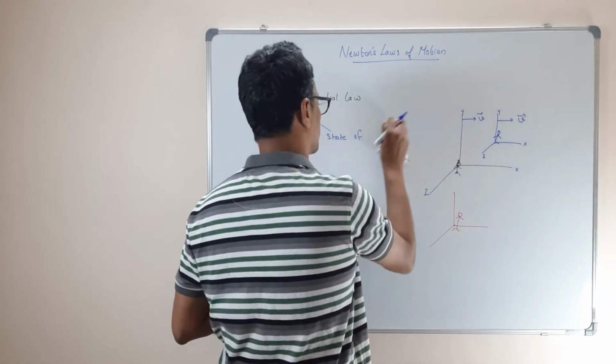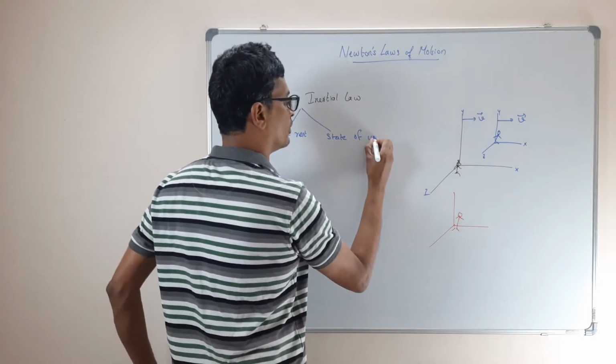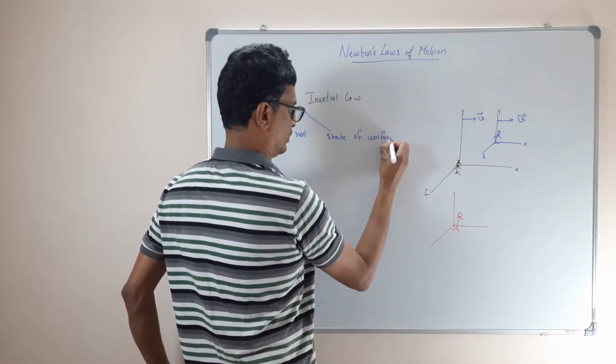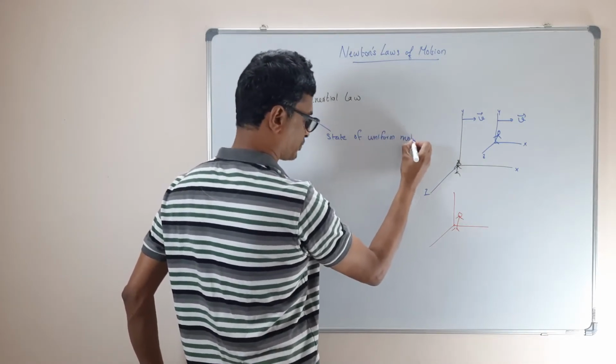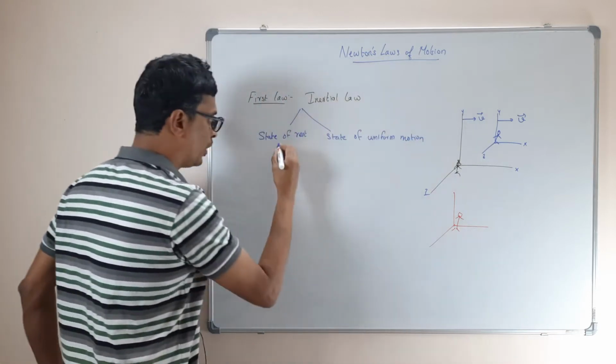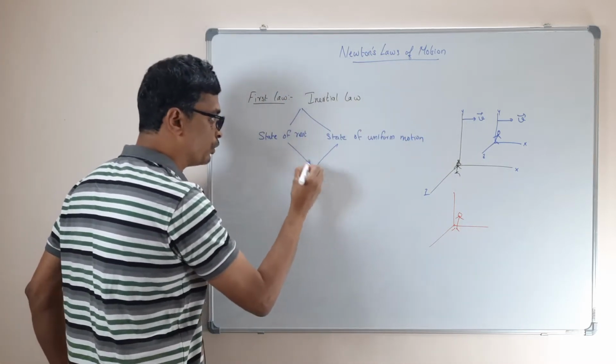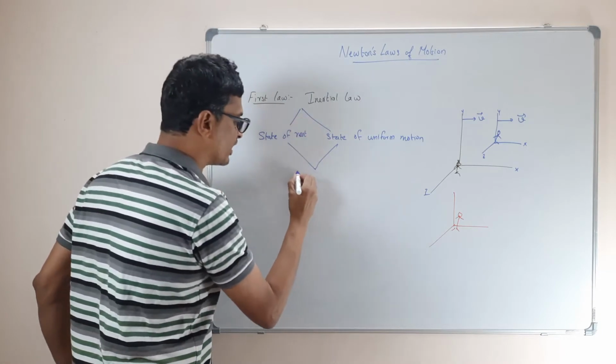That is what we have to mention. So what it says is both are basically equivalent, and you can call that a state of motion.